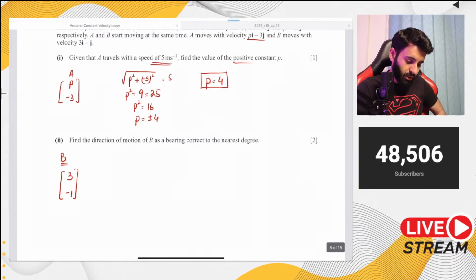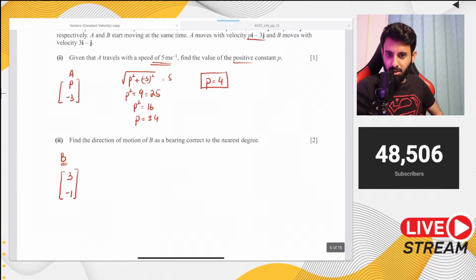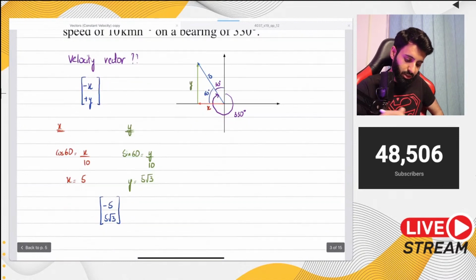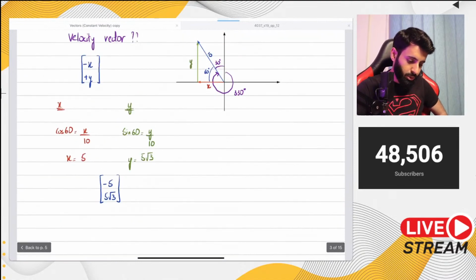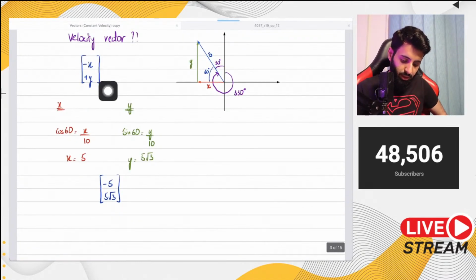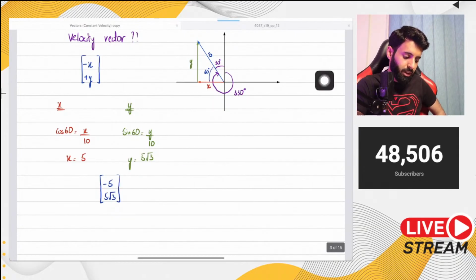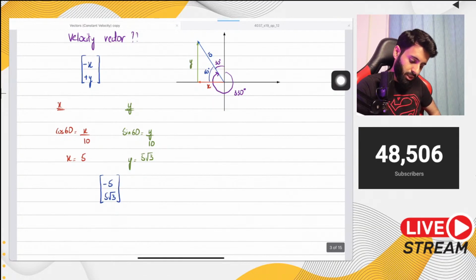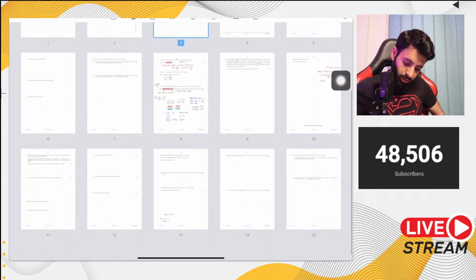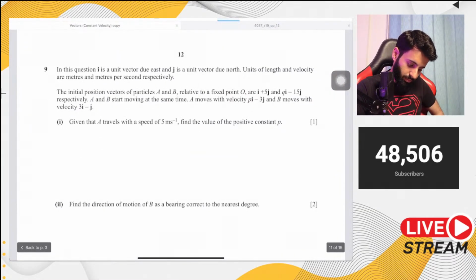Now, through the velocity vector, you can find out the direction in which it's moving. This is pretty much like this concept over here, except we're doing it in the opposite direction. Previously, it was through the bearing that we were finding out the velocity vector. Here, it's through the velocity vector that we're finding out the bearing. So it's kind of the same thing, except that we're doing it in the other direction.